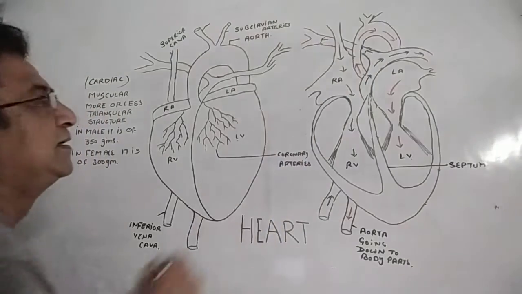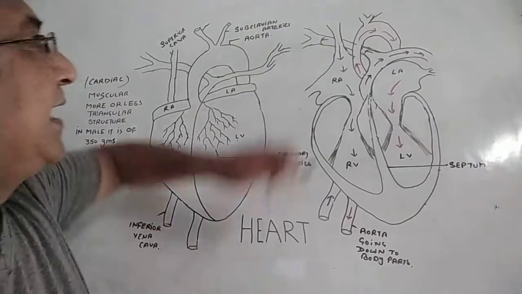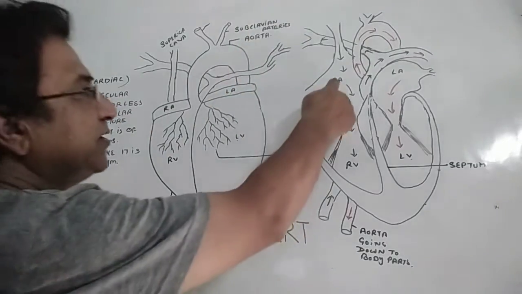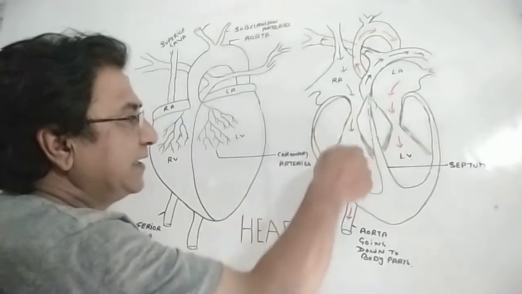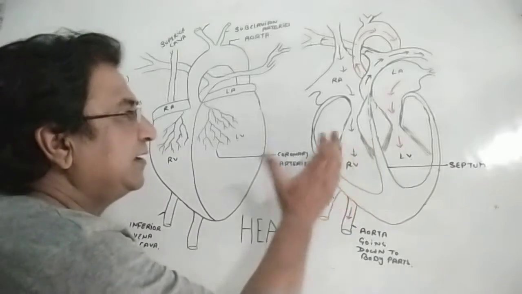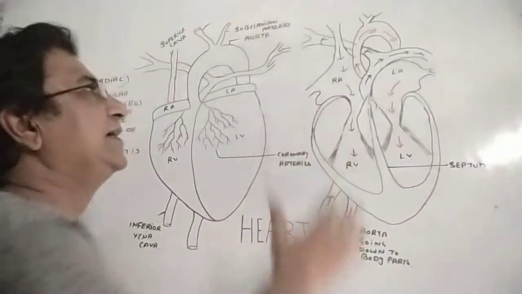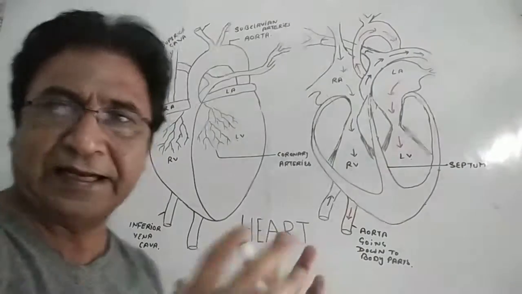Both are taking the deoxygenated blood and giving it to the what? Giving it to the right auricle. From the right auricle, this is taken to the left ventricle. From the left ventricle, then right ventricle contracts and gives the deoxygenated blood to the lungs.